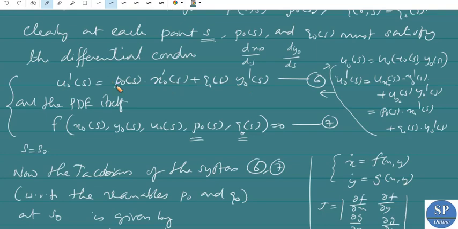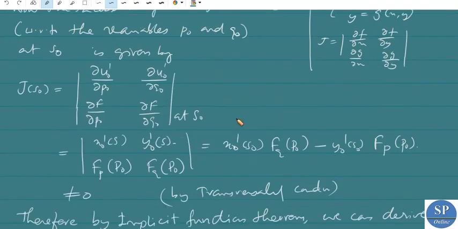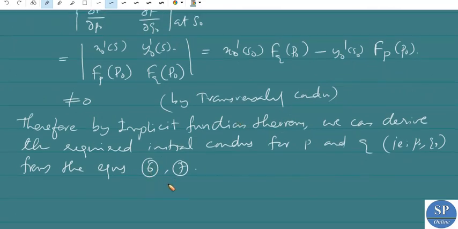So in this equation, p naught and q naught are the unknown functions, and f is the non-differential equation. Our differential equation is f equal to 0. So applying these initial conditions x naught, y naught, and u naught here, we have p naught and q naught as unknown functions. So we have two equations with two unknowns, p naught and q naught. So we can derive the initial conditions p naught and q naught from these two equations, to solve our Cauchy problem. So we can use these equations to find the required initial conditions for p and q.